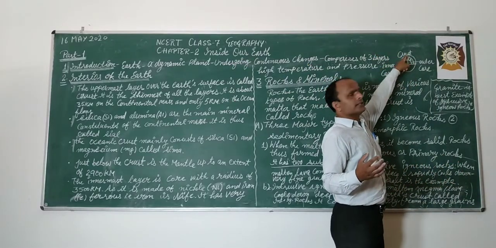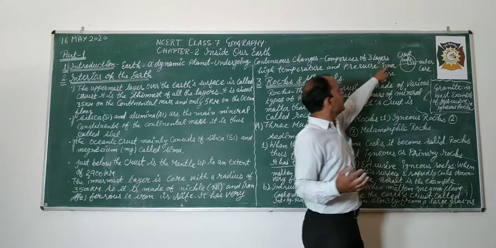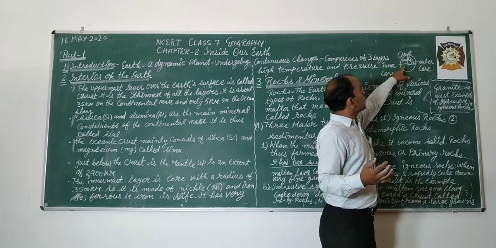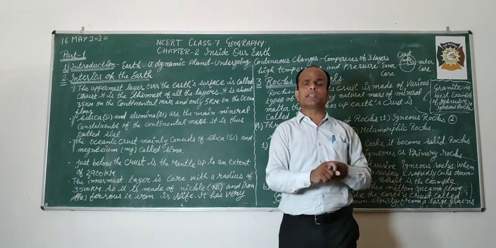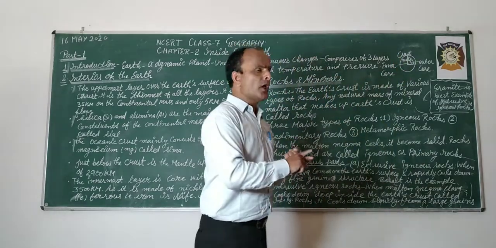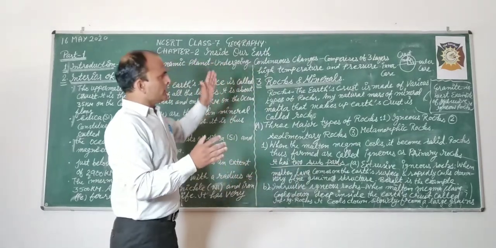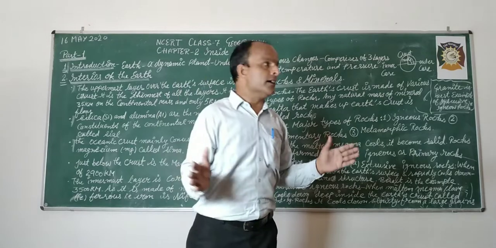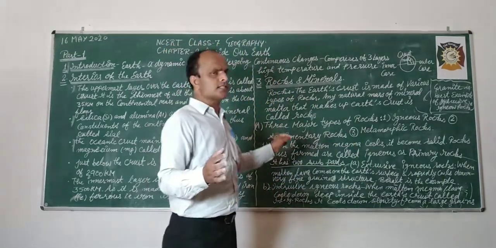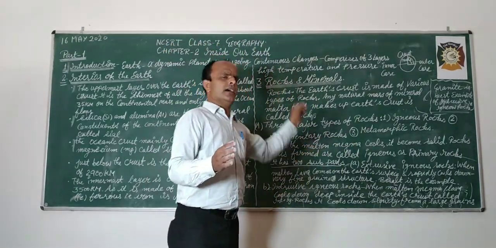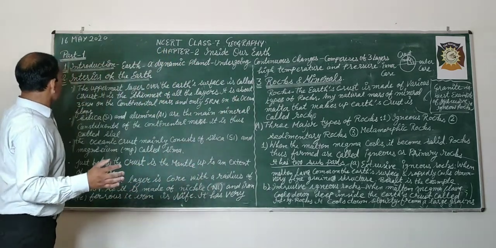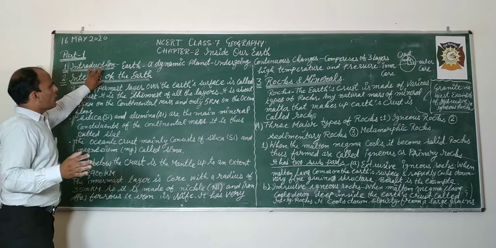The uppermost surface is the crust, next is the mantle, and the third is the core, which is divided into 2 parts, outer core and inner core. So our earth comprises 3 layers: crust, mantle and core. This is the interior of the earth.